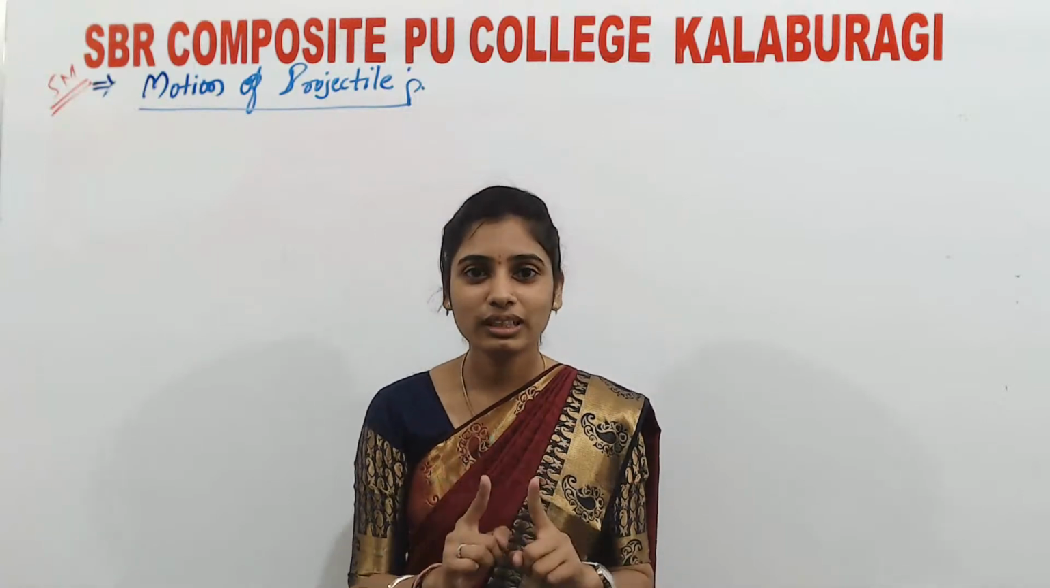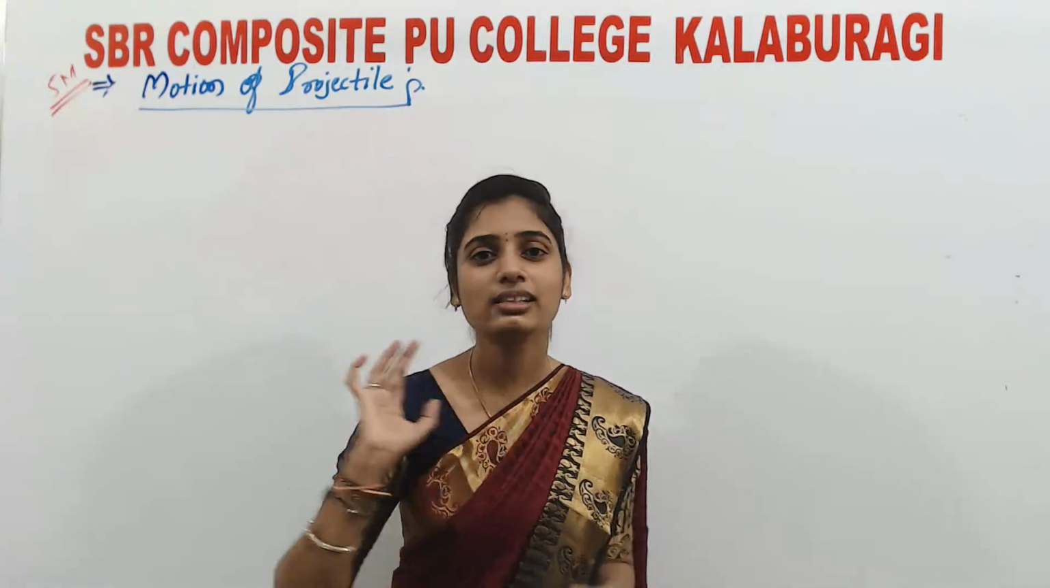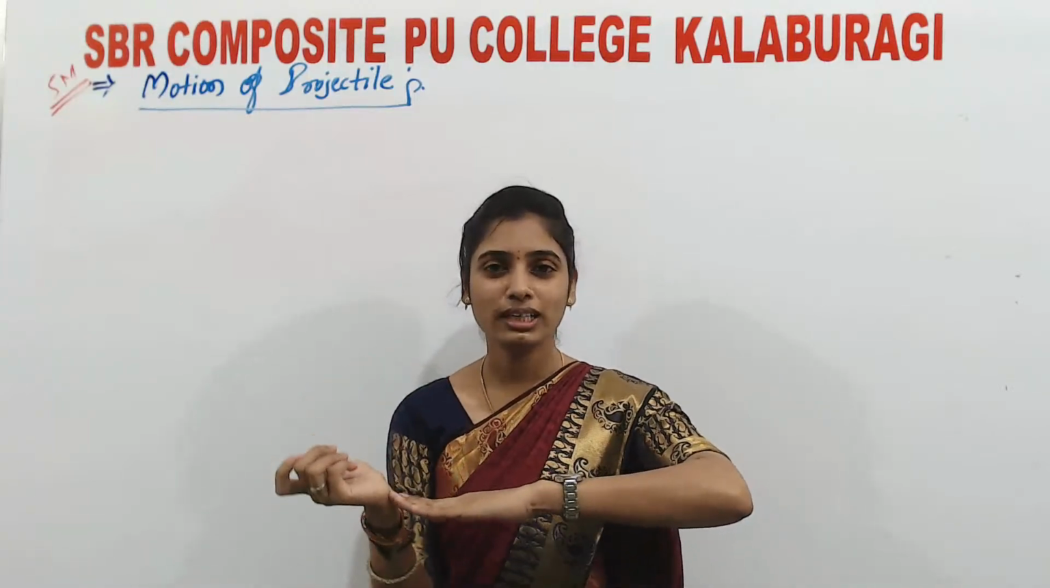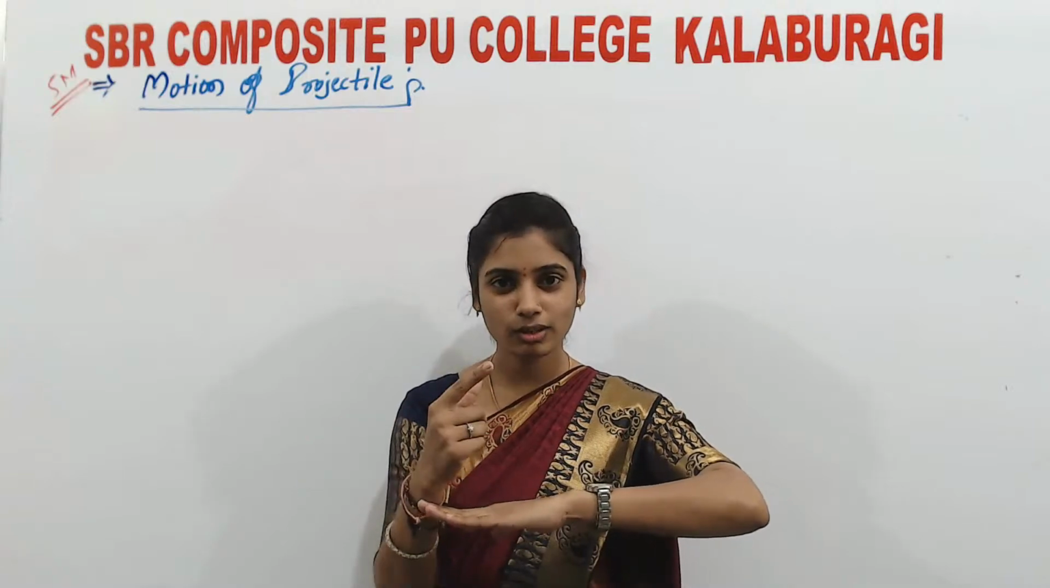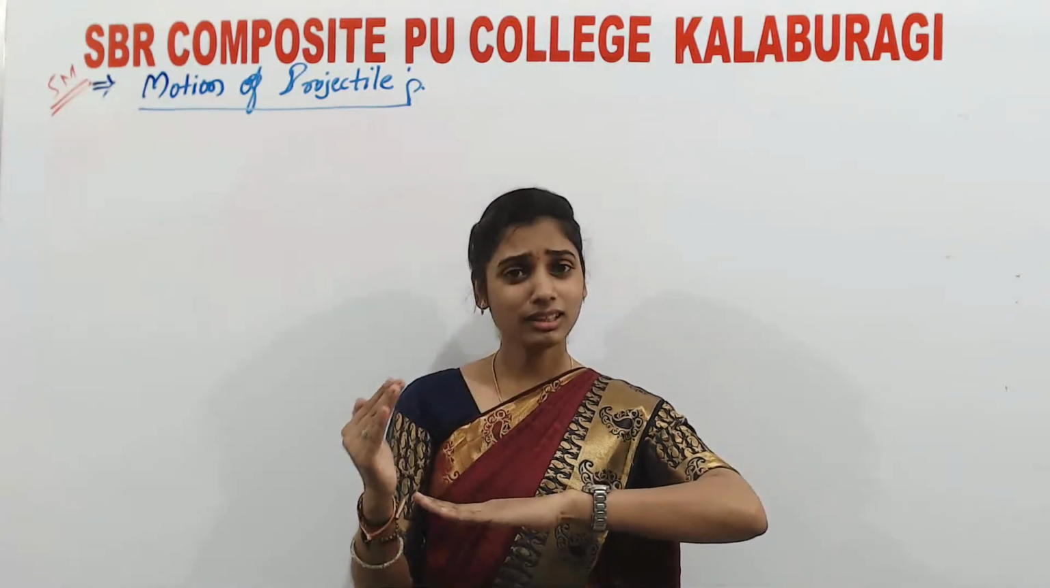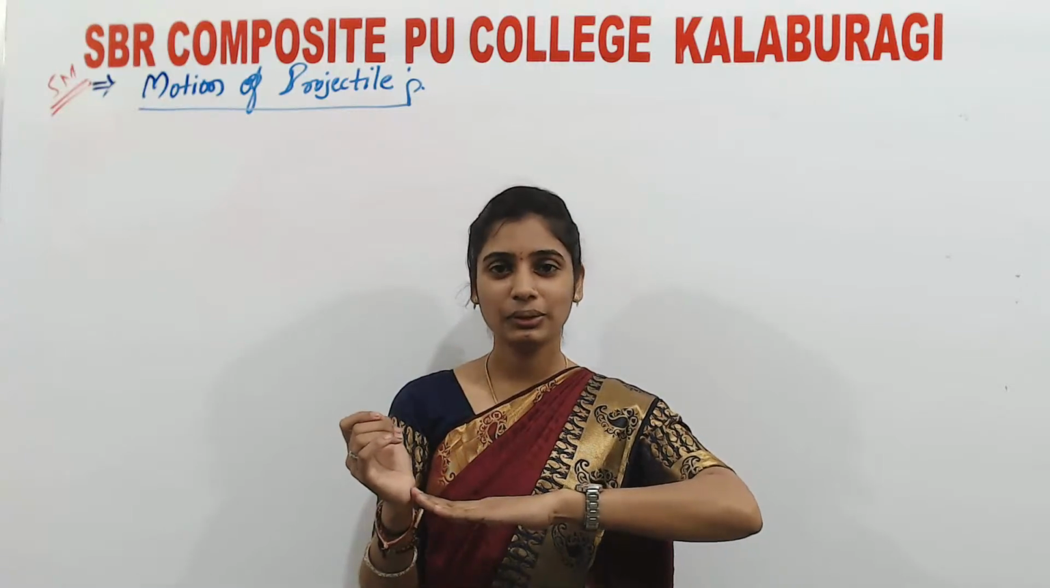So motion of a body under gravity is called projectile motion, and that body which is being projected is what is called a projectile. I hope it is clear to everyone. Listen now. By making an angle with the horizontal, if I throw an object by giving some initial velocity, that object moves with some initial velocity.